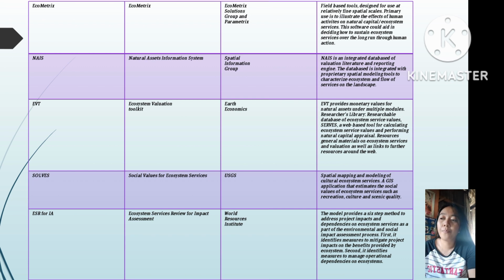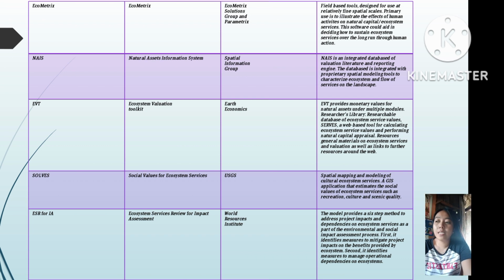Next is SolVES. The model name is Social Values for Ecosystem Services. Then USGS. The tool description is spatial mapping and modeling of cultural ecosystem services, a GIS application that estimates the social values of ecosystem services such as recreation, culture, and scenic quality.